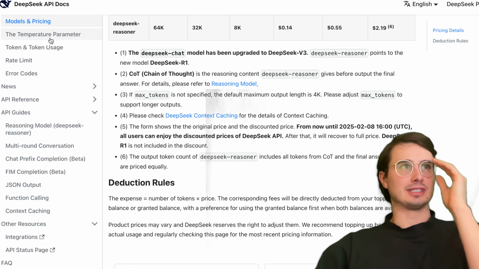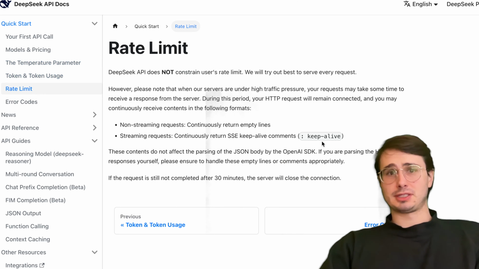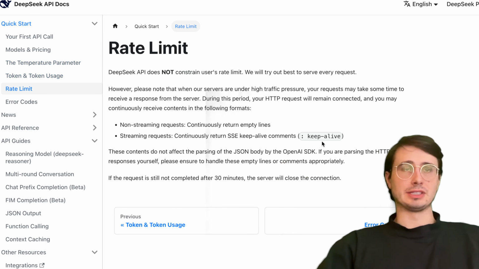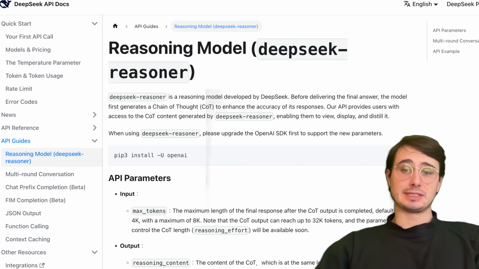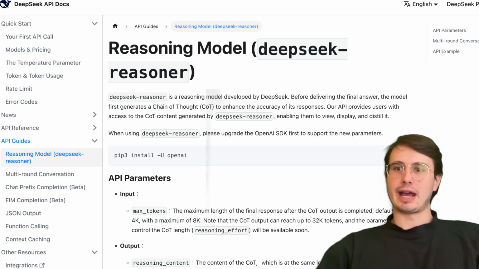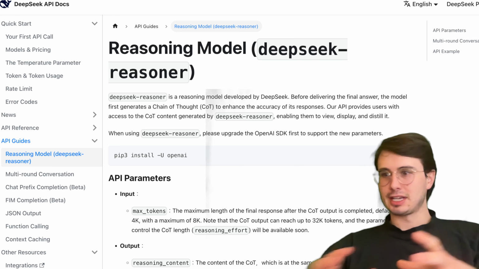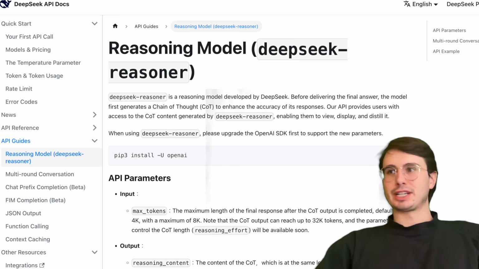You also have token usage and rate limits. So there's actually no rate limits on this. So if you want to do really high performance or really high frequency requests, it's something I know personally OpenAI has kind of struggled with, or ChatGPT has struggled with. So might be useful for those kind of use cases. But also a relatively early product out here. People don't know a lot about it, so maybe take your time before diving into production workloads. But definitely an interesting tool to start playing around with if you've been working with large language models, anything with AI. I think it's at least worth checking out.